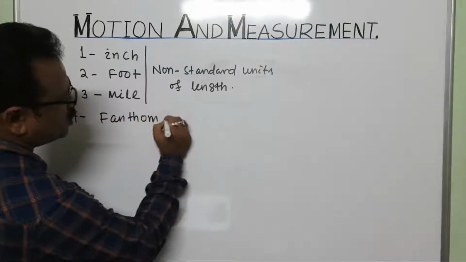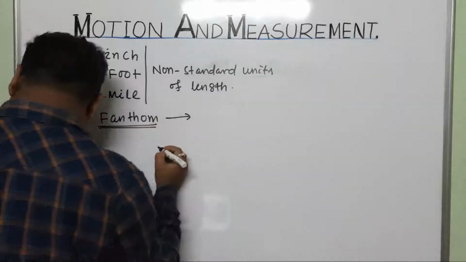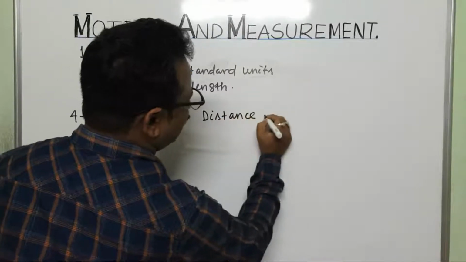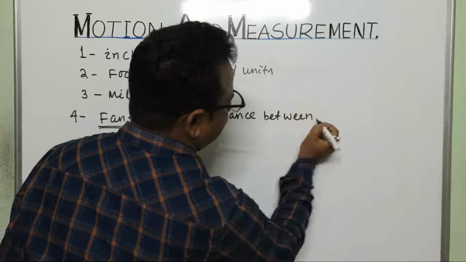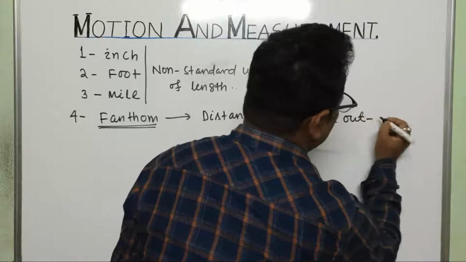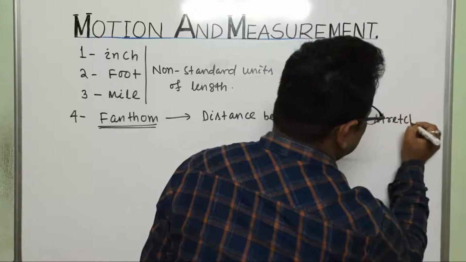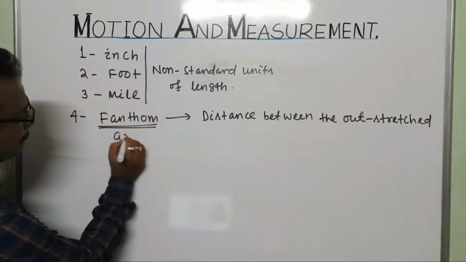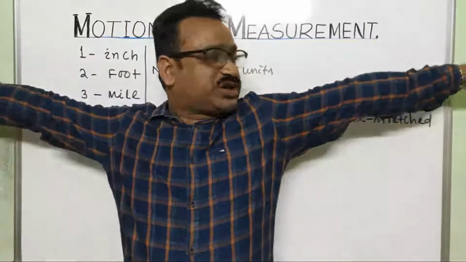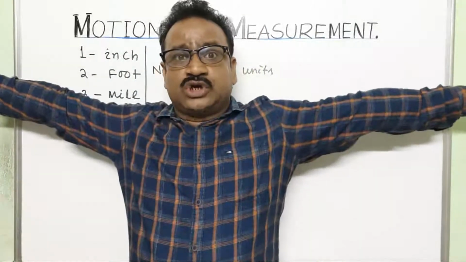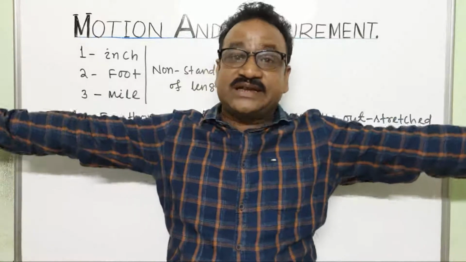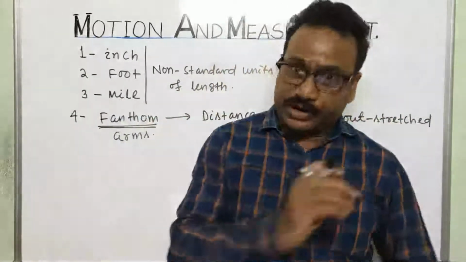Fathom. So what is fathom? The distance between the outstretched arms. Suppose you just keep your arms outstretched. The distance between the outstretched arms is a fathom.